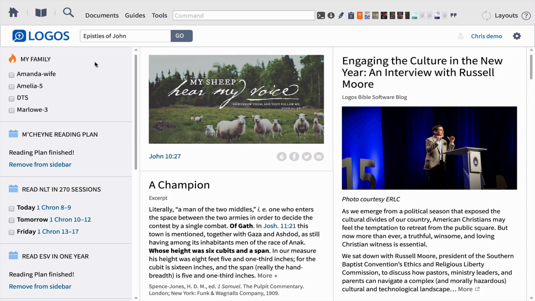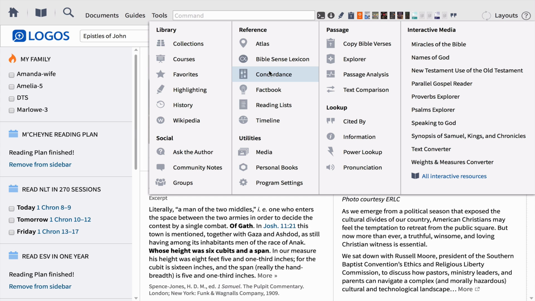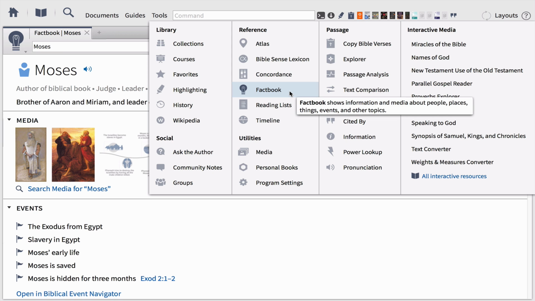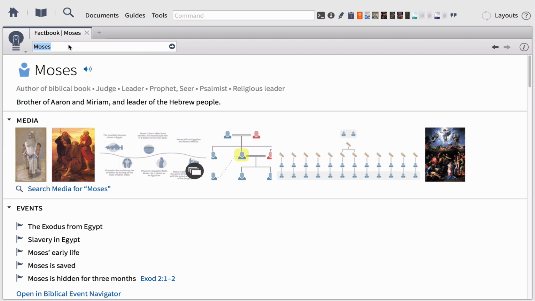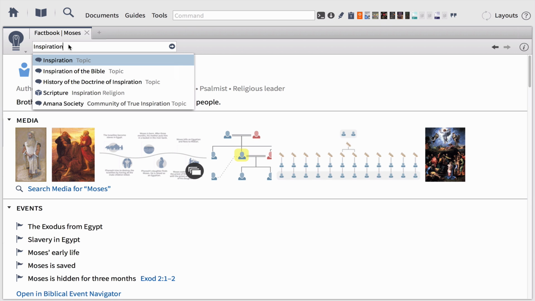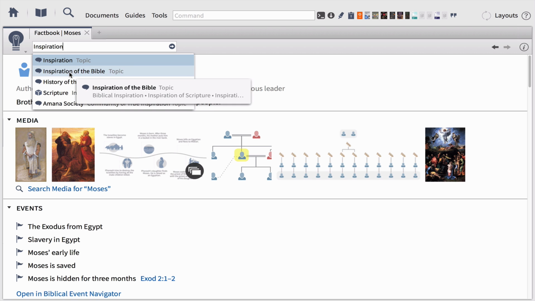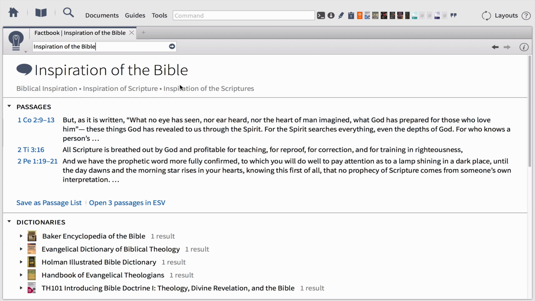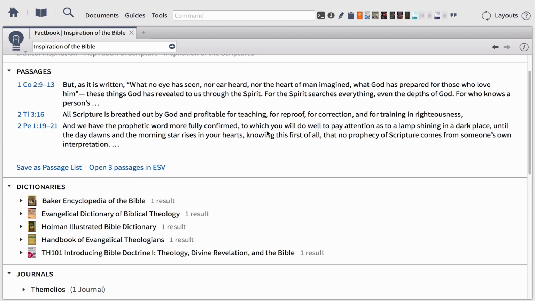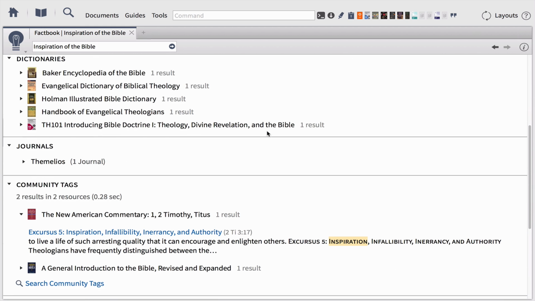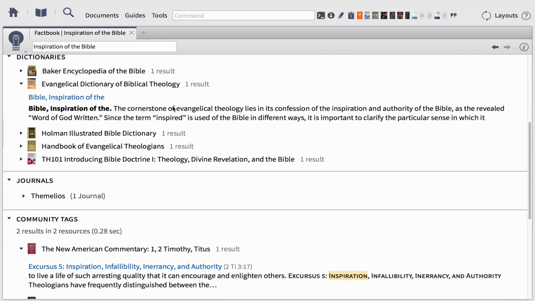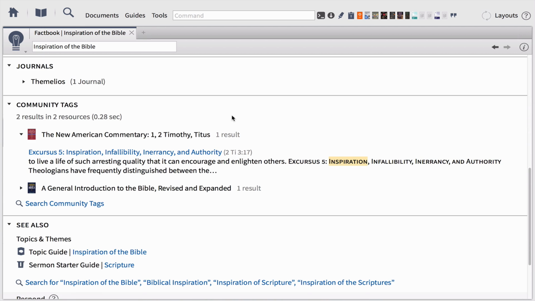getting a general introduction to the topic using the fact book, which you will find in the second column under the Tools menu. Simply type inspiration, select the appropriate item from the drop-down menu, and in a couple of seconds, you will be given key passages related to our topic, great articles from your reference works giving you an overview of this topic in the scriptures, journal articles, and even a few key articles from the books in your library.